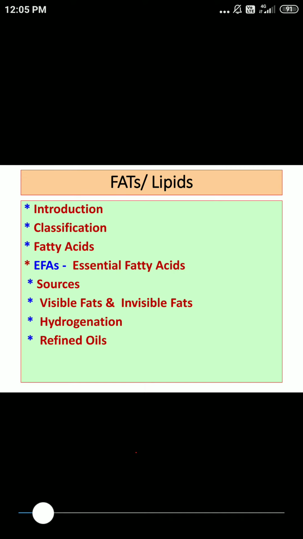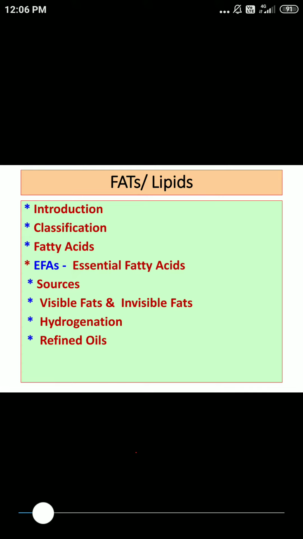Examples of saturated fatty acids are palmitic acid and stearic acid. I think we didn't mention it yesterday. Saturated fatty acids do not contain a double bond. We can find the presence of a double bond in unsaturated fatty acids, which are further divided into monounsaturated fatty acids and polyunsaturated fatty acids.